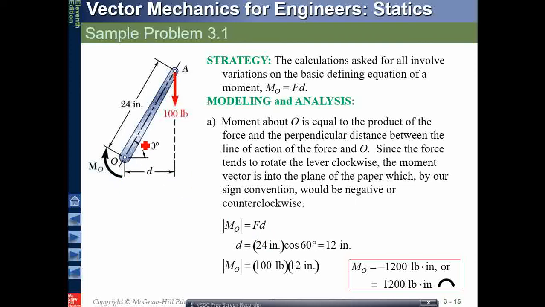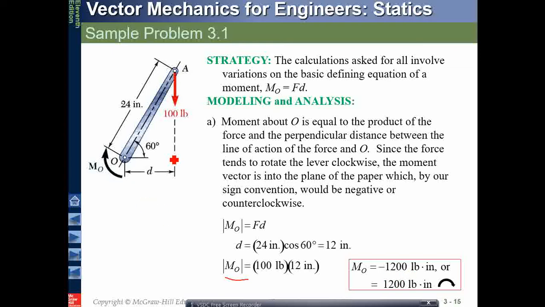The angle here is 60 degrees. So we have calculated 24 times cos 60. The horizontal component will be 24 times cos 60. So we have obtained the magnitude of the moment, and this comes out to be minus 1200.